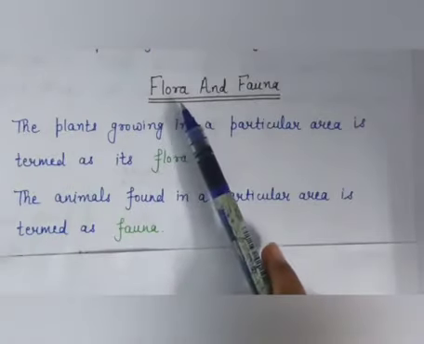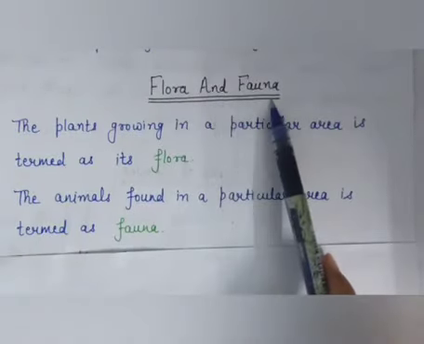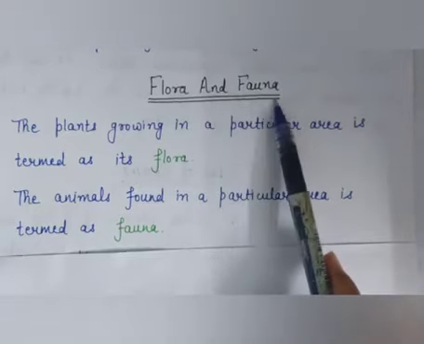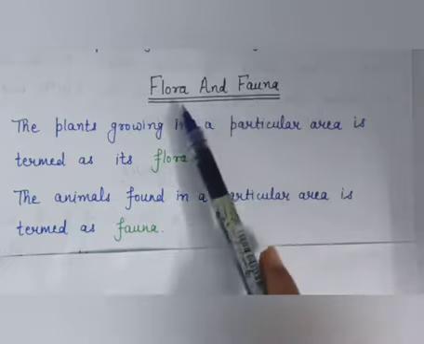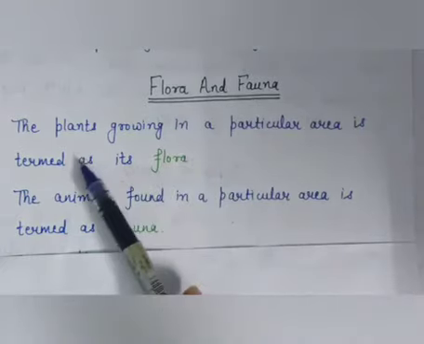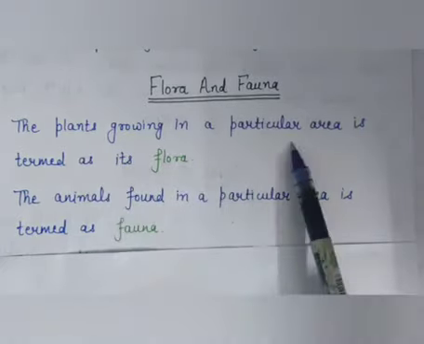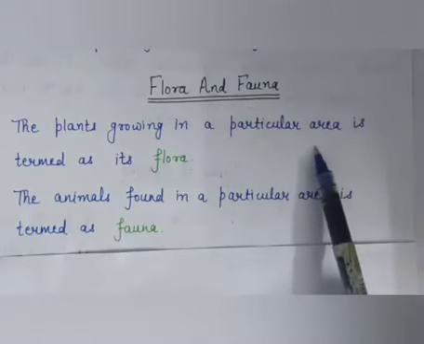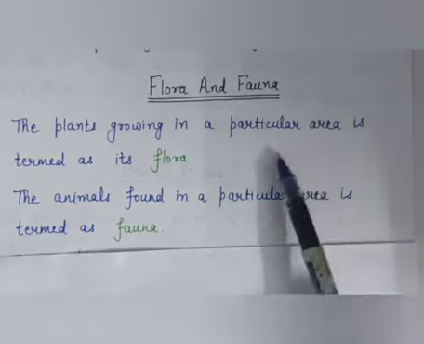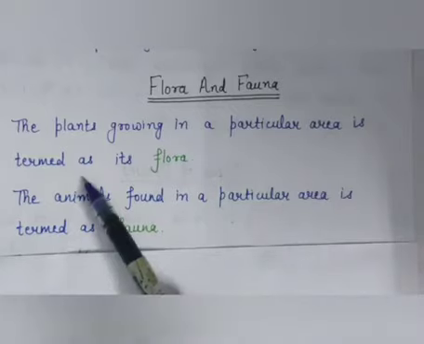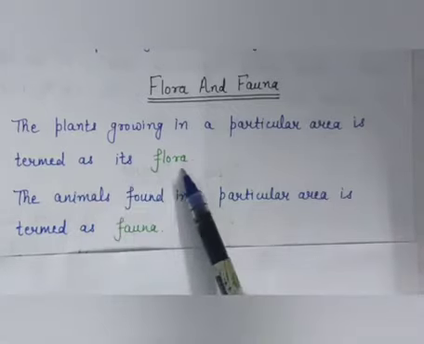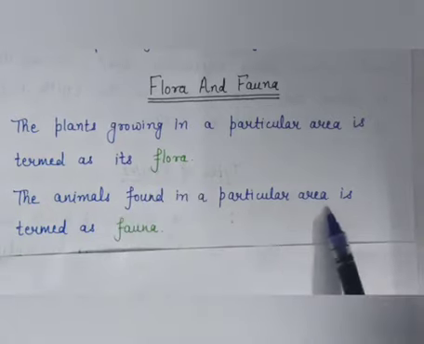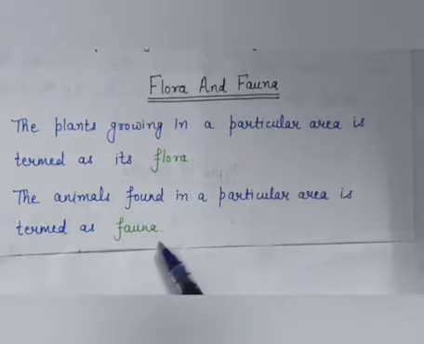Now next topic is flora and fauna. Means biodiversity consists of flora and fauna. Now what is the meaning of flora and fauna? The plants growing in a particular area, like the plants growing in Himachal Pradesh, in Rajasthan or in any other area, is termed as its flora. Okay, and the animals found in a particular area is termed as fauna.